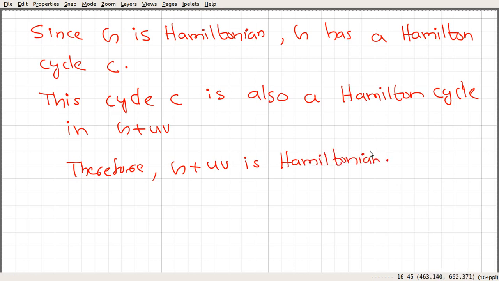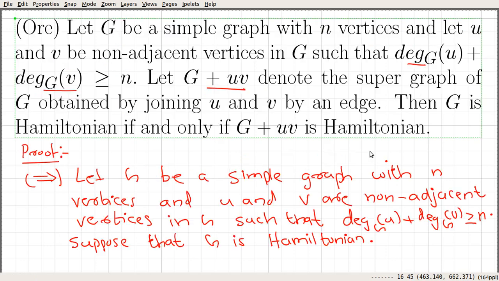So we proved this direction: if G is Hamiltonian, then G plus uv is also Hamiltonian. So this proof is somewhat easy. Let's go and prove the other direction, the difficult direction.